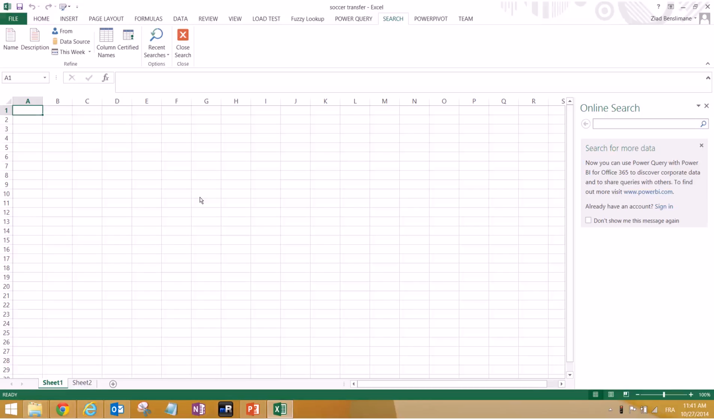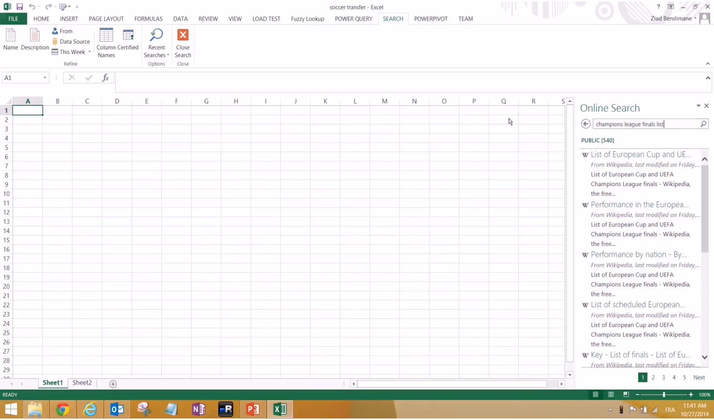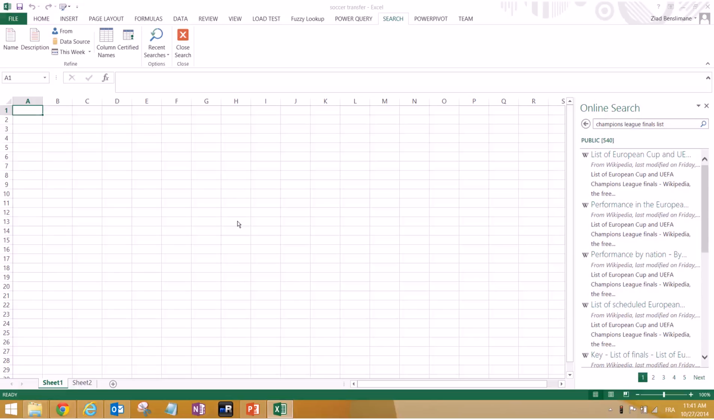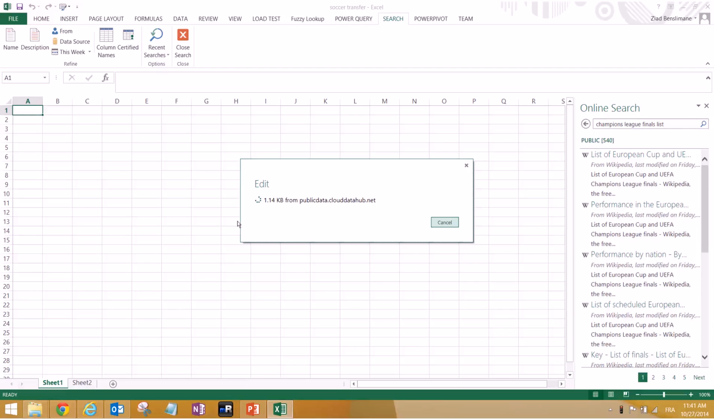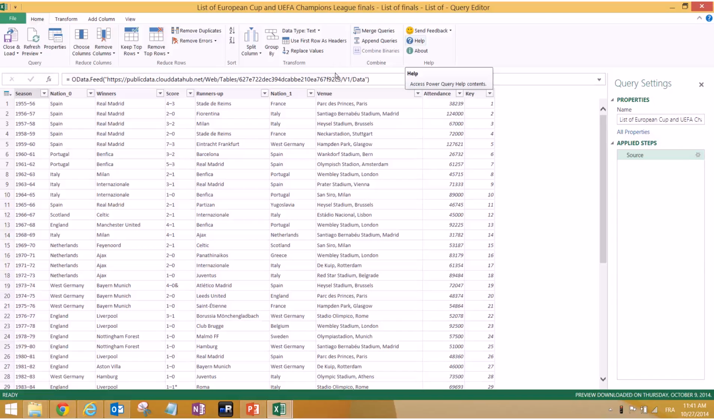So instead of going to your browser and using your search engine, you can now just use an online search and say, I want Champions League finals list, and hit enter. Basically, you will get some results back, and most are from Wikipedia because Wikipedia is famous for formatting tables in the right way. So the first one looks okay, but we can always edit it to have our preview that I showed you guys before, and it's actually downloaded from the net, so it's not something on my laptop or some internal network.